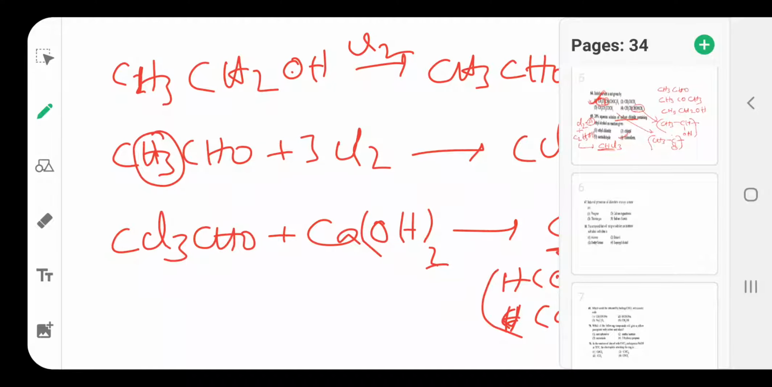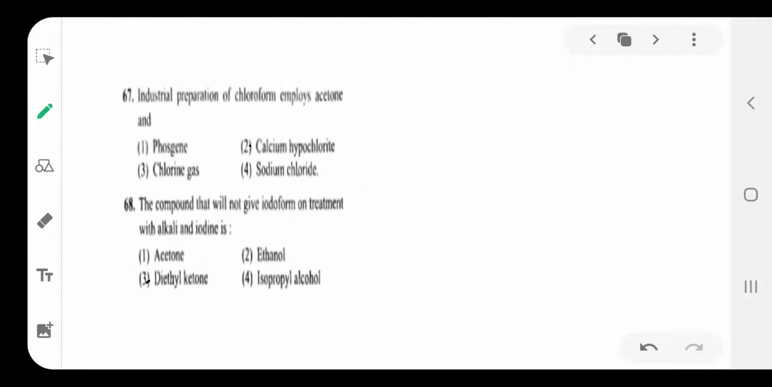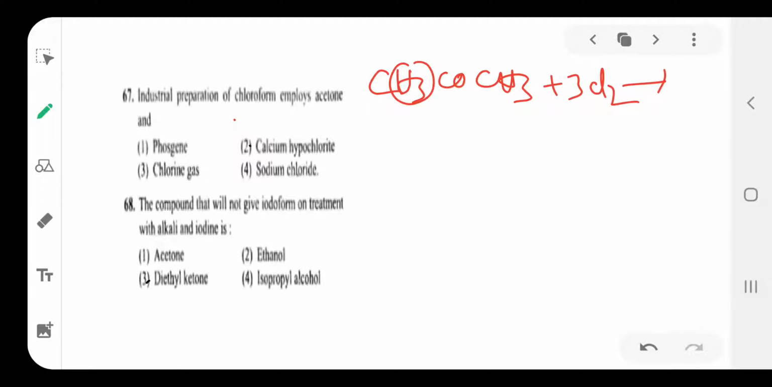So that's why ethyl alcohol reacts with chlorine. The final product is haloform, or chloroform. Option is 4. Next, industrial preparation of chloroform employs acetone, and just now I told the same. Once again, see this one: CH3COCH3 reacts with 3 chlorines. Here also the same: these 3 alpha hydrogens are replaced by the 3 chlorines, and CCl3COCH3 will form.